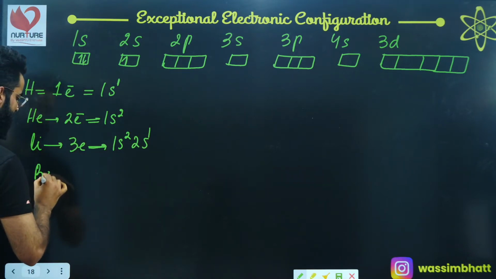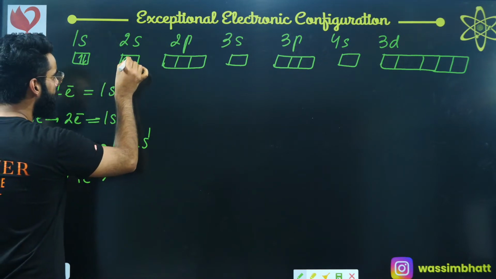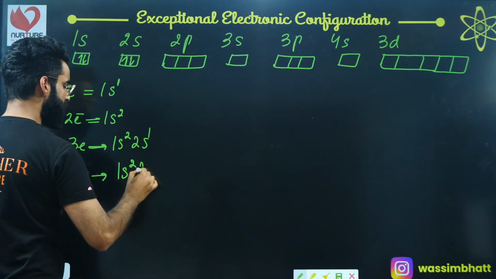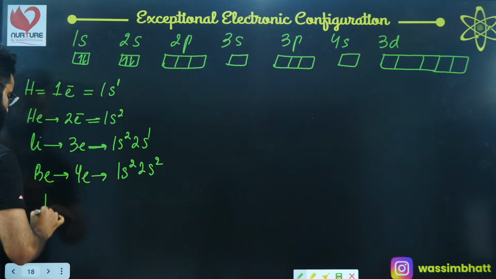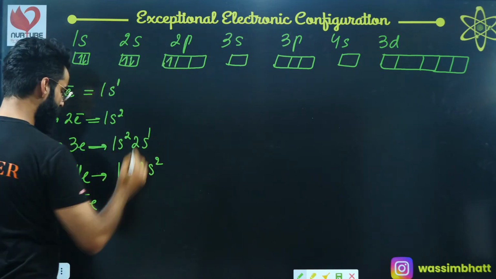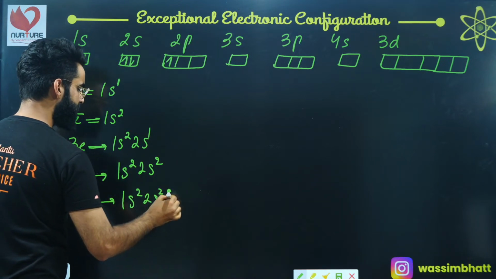Then if I talk about beryllium, in case of beryllium, there are 4 electrons, right? 3 are already filled. Now put 1 more electron over here with opposite spin. So it's going to be 1s2, 2s2. Similarly, if I talk about boron, 5 electrons in total. 4 are already filled, put 1 electron over here. So the configuration becomes 1s2, 2s2, 2p1, correct?